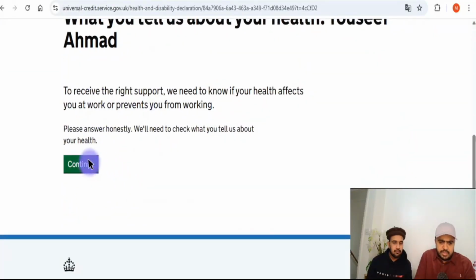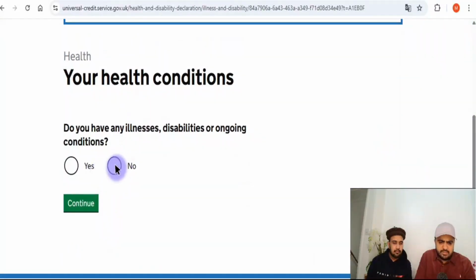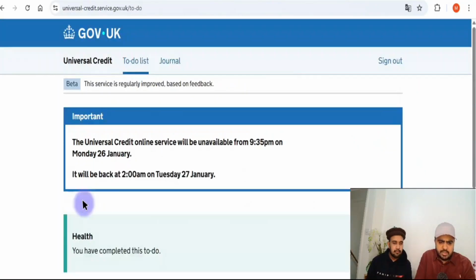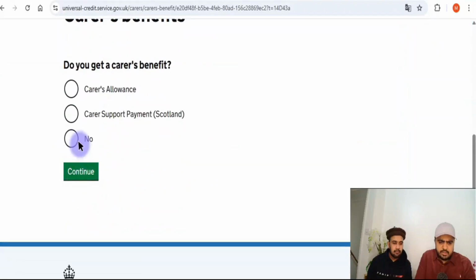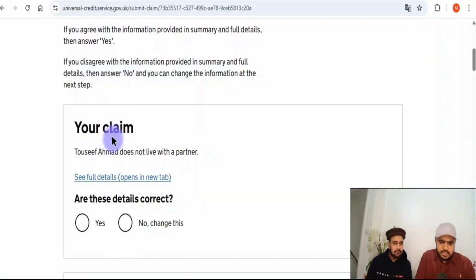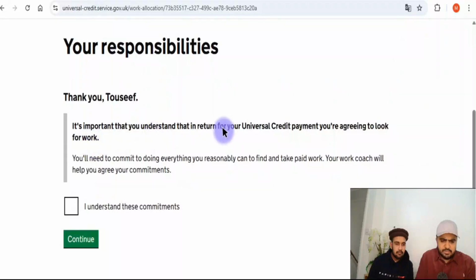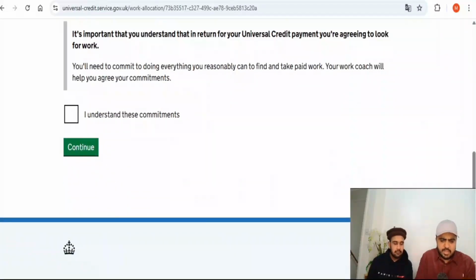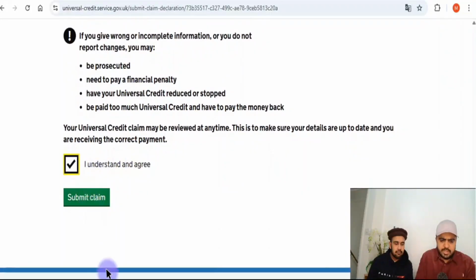To receive the right support, they need to know if you have a health condition or illness. Not at the moment. Then they ask about caring for someone. Just give the answer. Now they're asking for the details to confirm, and the next question is about your responsibilities. Just read it, it's very simple. Then there's the declaration, and you submit your claim.